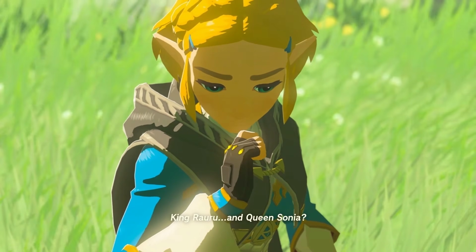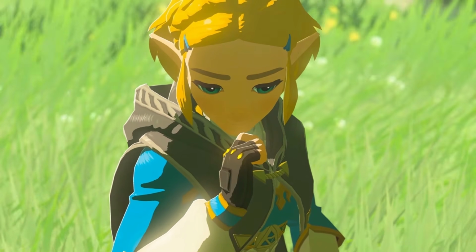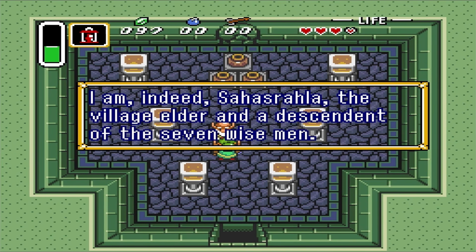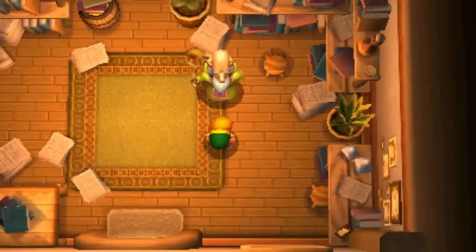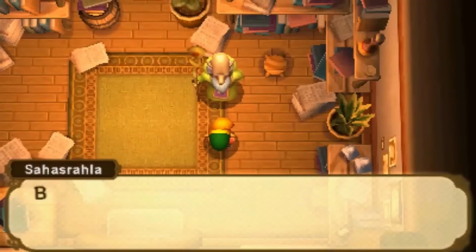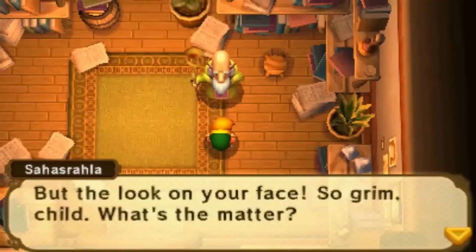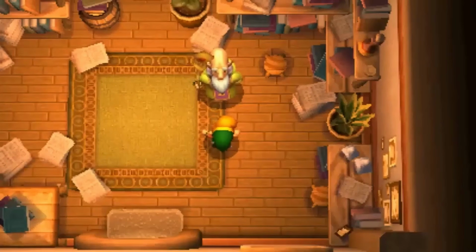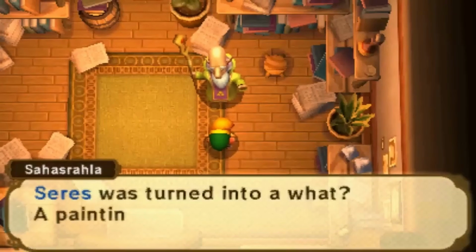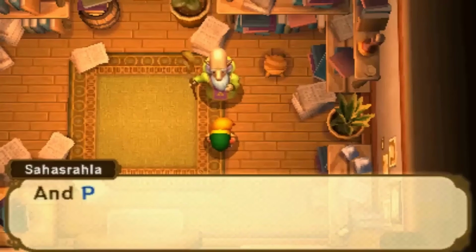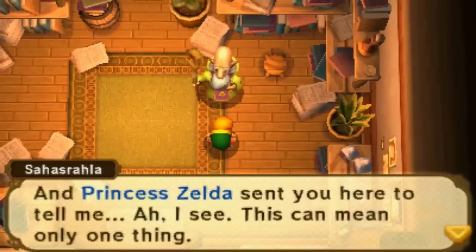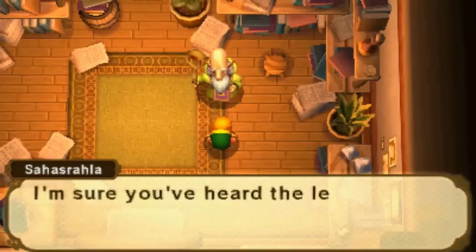It reminds me of Sahasrahla, the sole potential exception to this rule. Sahasrahla is found in two games, A Link to the Past and A Link Between Worlds. In both games, Sahasrahla has the same appearance, the same role in both society and story, and the same power of telepathy, making him effectively the same character. On top of this, both games feature very similar stories and the layout of Hyrule is near identical between them. It's as if the two stories, and thus the two Sahasrahlas, are all the same.